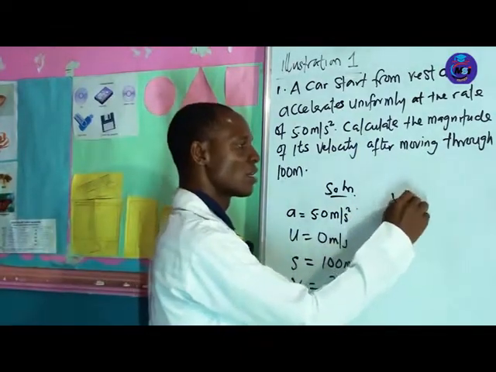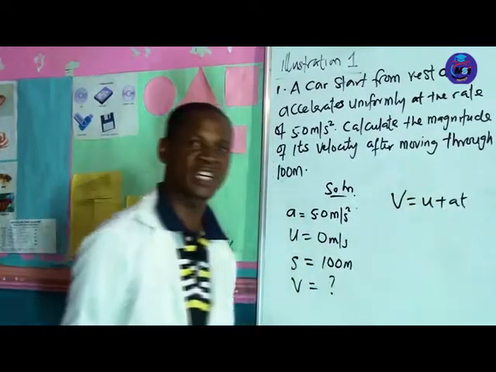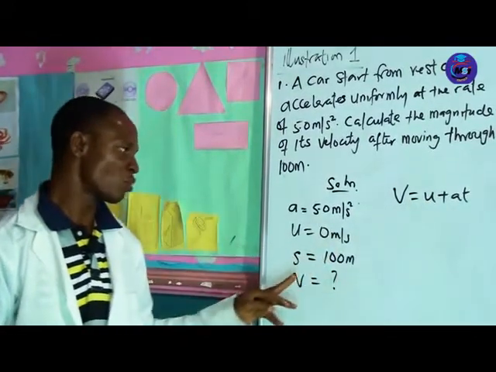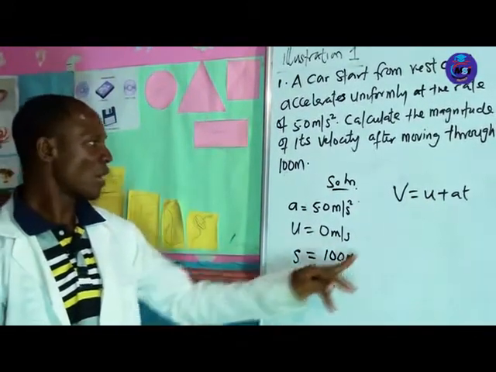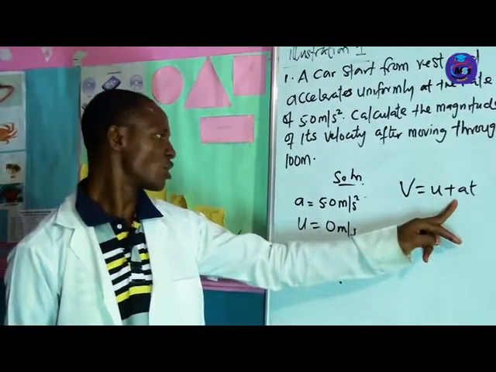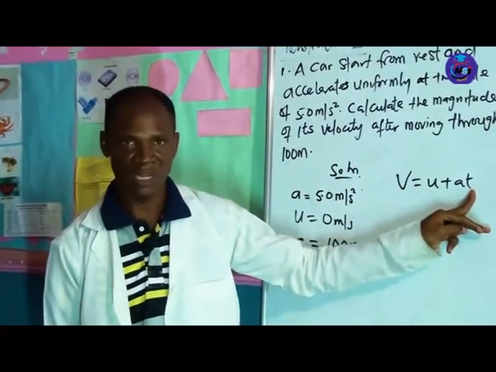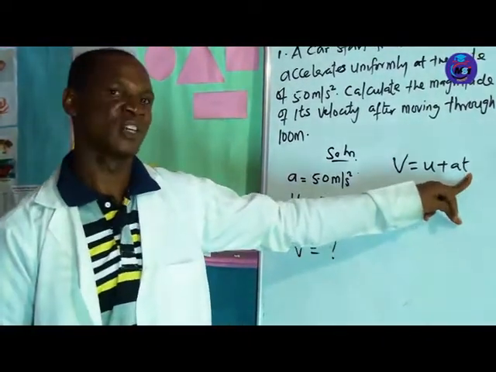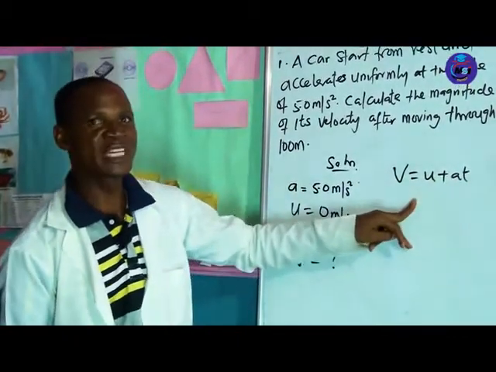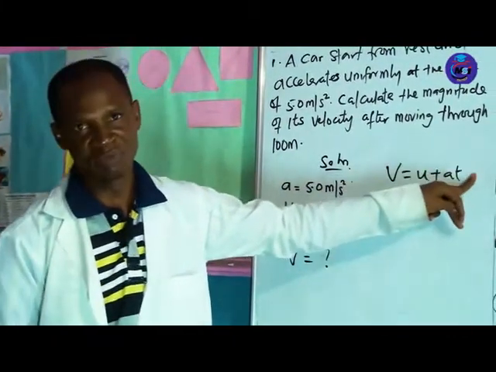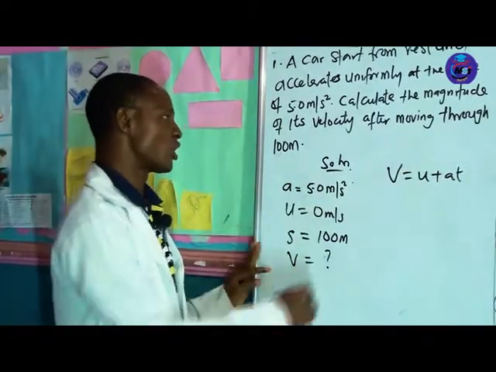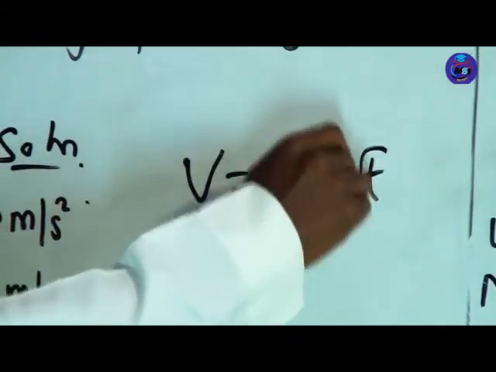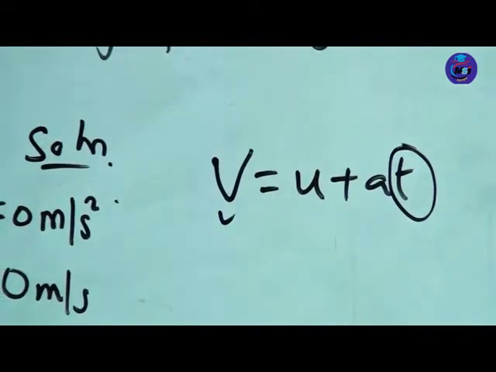If you look at this equation, you ask yourself, can I use this to solve this problem? If you look at this one, we are looking for this, we know this, but there's no this. That makes it so difficult. You cannot have two unknowns and expect a solution to that equation. It will be quite impossible. So in this case, this formula will not be applicable for us to use. Why? Because it contains what we are looking for, but there is one obstacle, which is the time. We are not given the time.